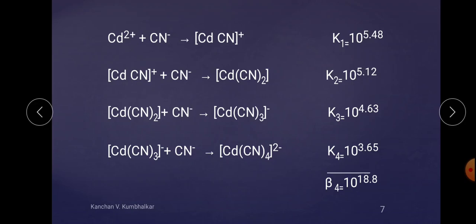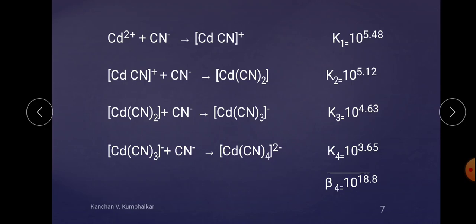Means on the basis of 1 by K, which is also known as the reciprocal of the stability constant, which is also measured as the extent of dissociation. If this complex is stable, then it does not dissociate easily, it does not break down into the ions easily. But if it is unstable, then it dissociates easily. So 1 by K is also known as the instability constant, or the dissociation constant, and for greater stability we must require a smaller value of the dissociation constant, that is 1 by K.